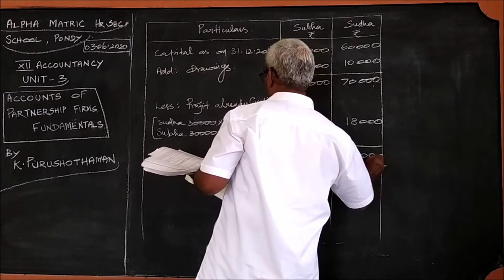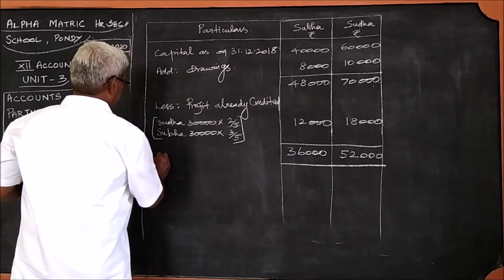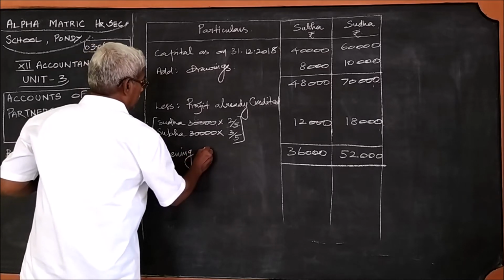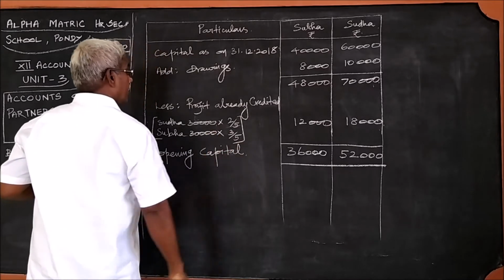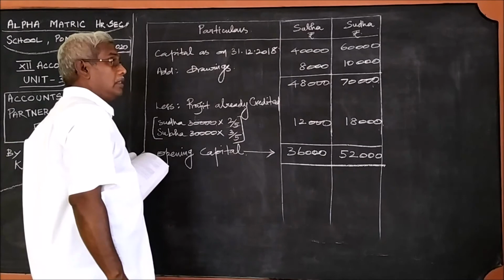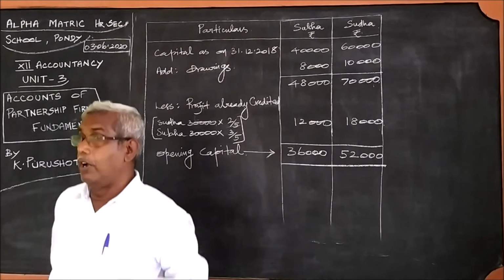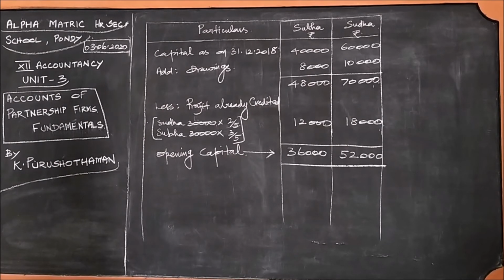What is the name of it? This is the opening capital. This format we have seen already: closing capital, add drawings, less additional capital, all these things we have seen already.